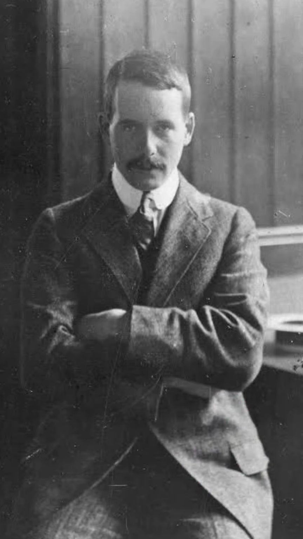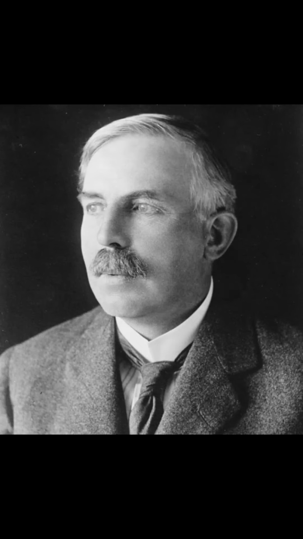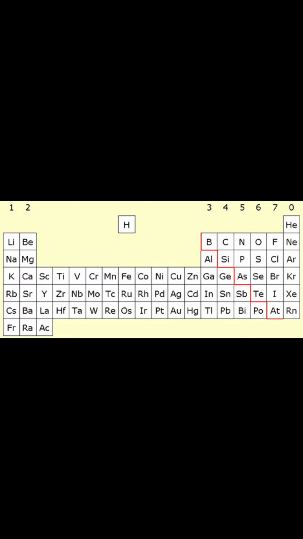So who is the one who developed the periodic table of elements? The one who developed the periodic table of elements was Henry Moseley. It wasn't until 1913, 6 years after Mendeleev's death, that the final piece of the puzzle fell into place. The periodic table was arranged by atomic mass, and he showed that the order is by atomic number. This is Moseley's periodic table.